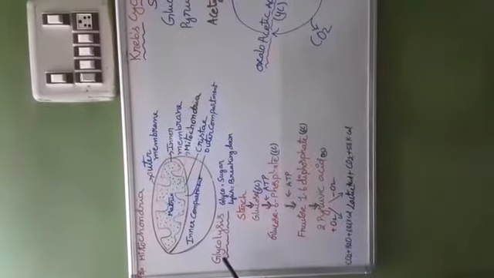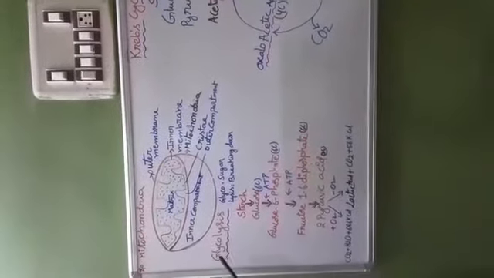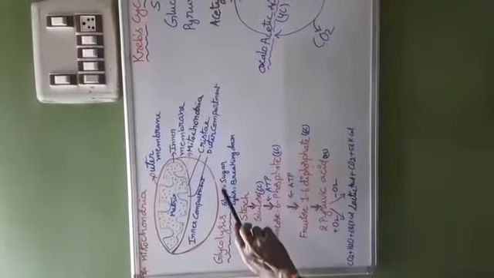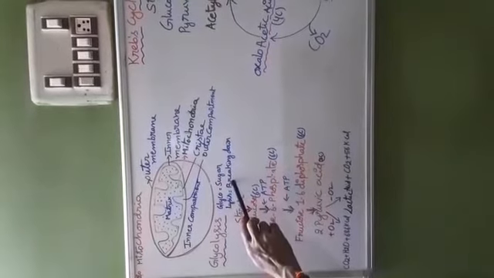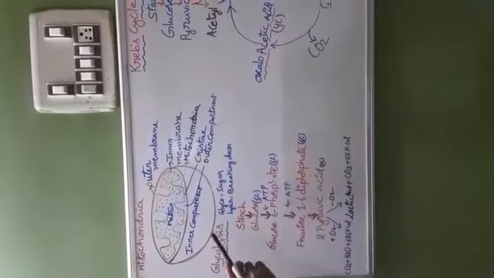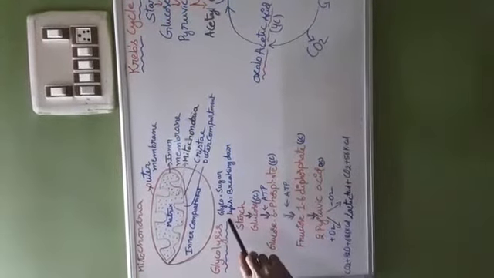Now there are two steps in respiration. The first step is called glycolysis. Glyco means sugar, lysis means breaking down. So in glycolysis, the sugar molecule breaks down into smaller units.